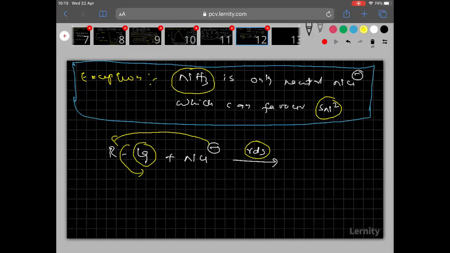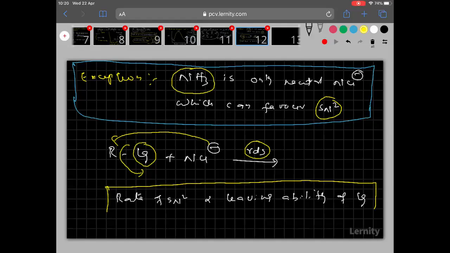This is one important point I want to discuss here: the rate of SN2 is directly proportional to the leaving ability of the leaving group.